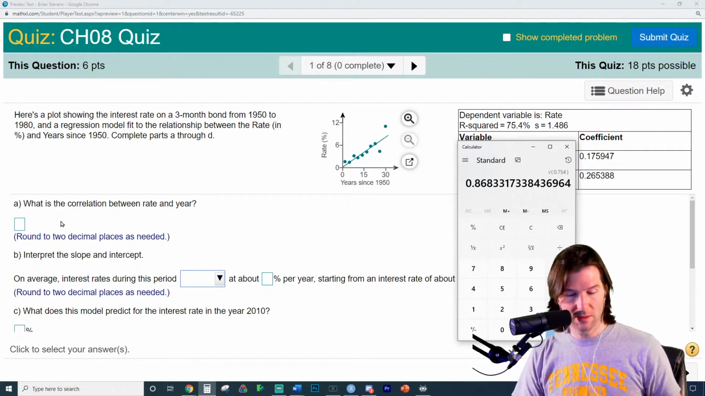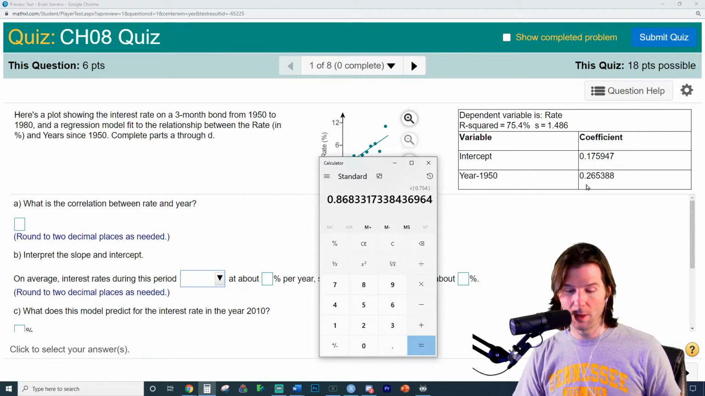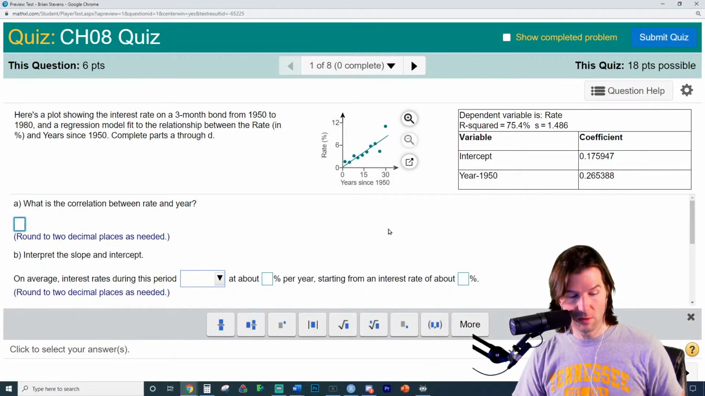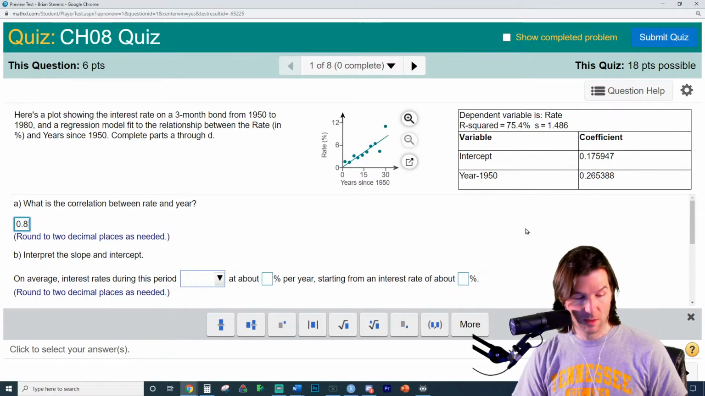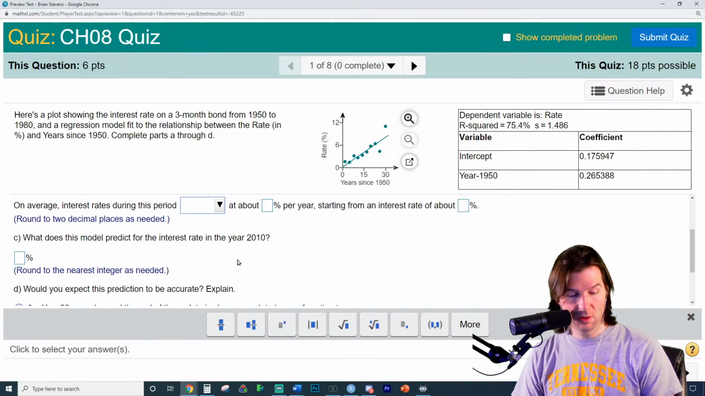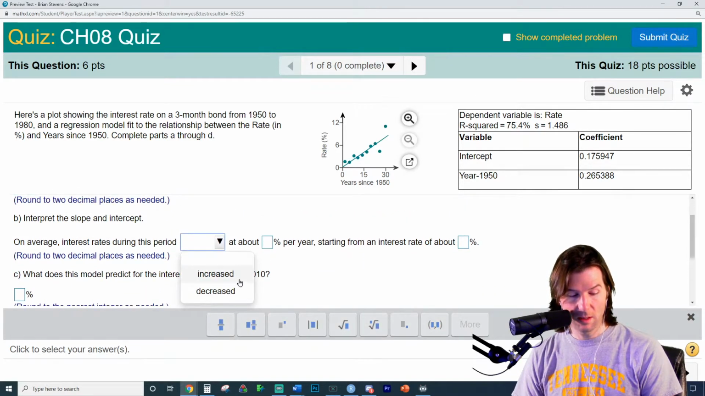We want to see it's positive because of the slope of the line. You can also see the coefficient of the y variable right here. Slope is positive. Exactly. So it says round to 2 decimal places. What is the correlation? Oh, that's a really strong one. Round on this. The intercept, on average, interest rates during this period increased because we have a positive intercept right here.